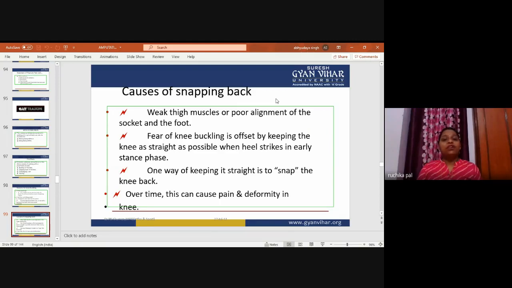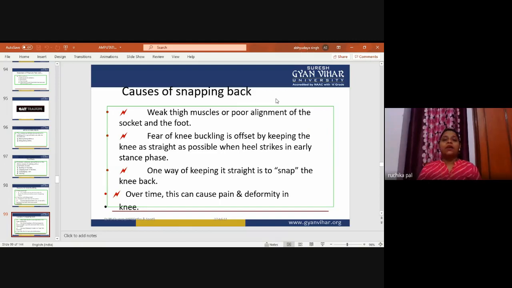Fear of knee buckling is offset by keeping the knee as straight as possible when the heel strikes in early stance phase. In the early stance phase, the patient fears that the knee will buckle or get pushed out, so this fear leads the patient to make the knee as straight as possible. If you are keeping your knee straight in the stance phase, you can't move forward. One way of keeping it straight is to snap the knee back.